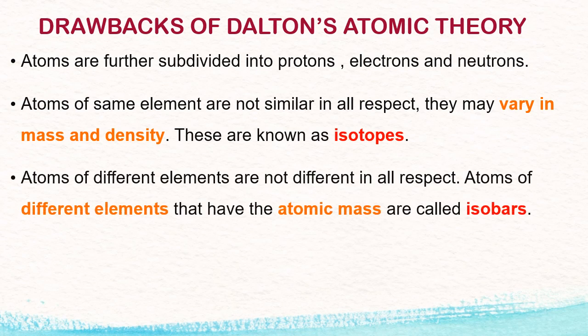Drawback number 3. Atoms of different elements are different in all respects. This also proved wrong when isobars were discovered. Isobars are atoms of different elements having the same mass number but different atomic number. Best example is argon and calcium.